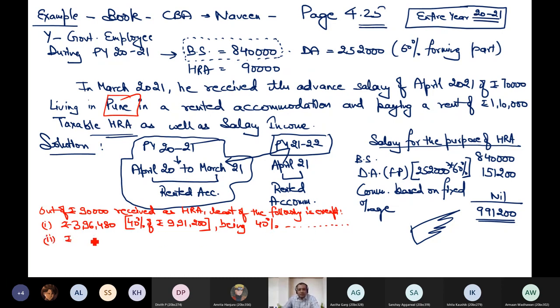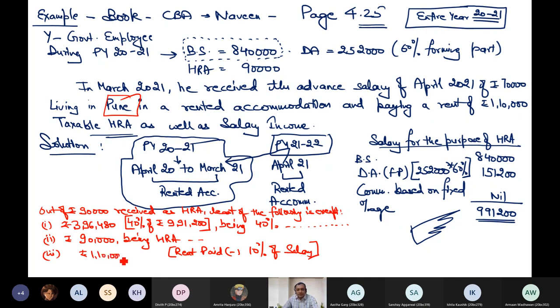HRA received how much? 90. Always write the theory. Make this a habit. You write the theory. Being HRA actually received. Third point, rent paid minus 10% of salary. So rent paid minus 10% of salary. How much is rent paid? 110 minus 10% of salary will be 991,200.